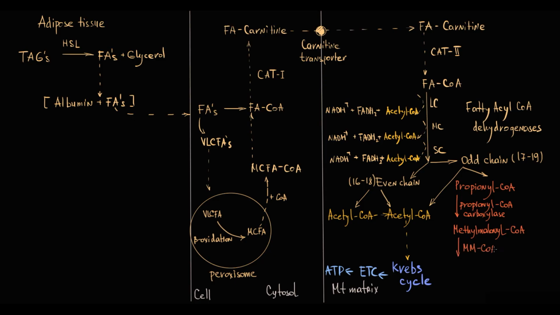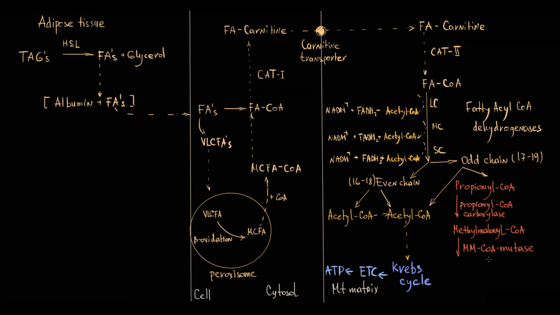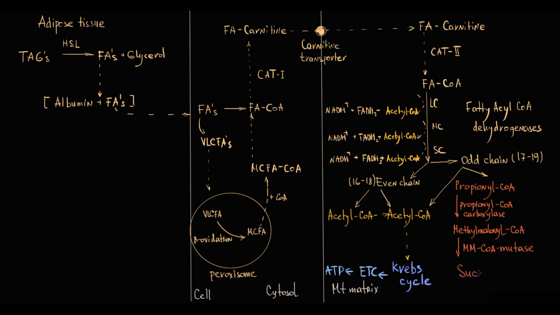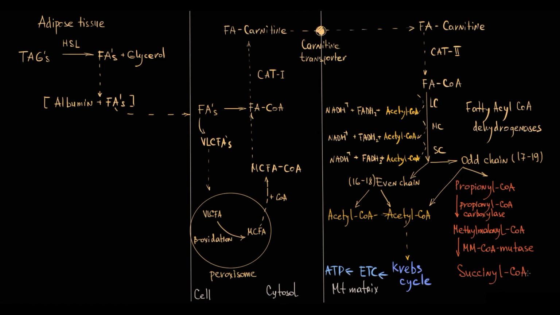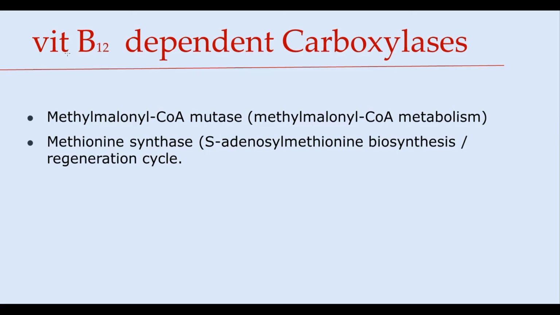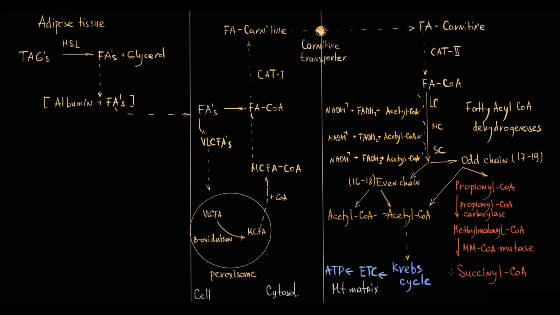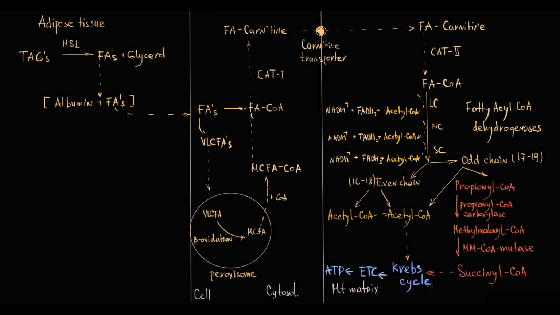Methylmalonyl-CoA then is converted by methylmalonyl-CoA mutase into succinyl-CoA. Methylmalonyl-CoA mutase is one of the 2 enzymes in the human body that use vitamin B12 as coenzyme. Another one is methionine synthase. And succinyl-CoA then goes into the Krebs cycle with subsequent energy production.